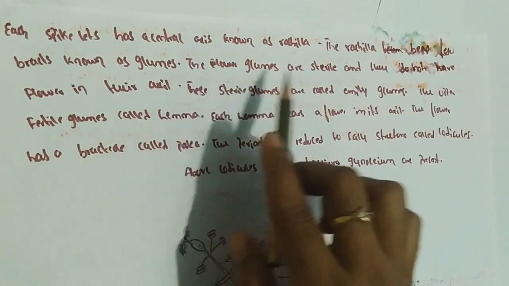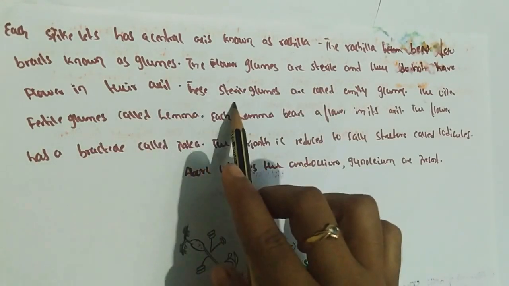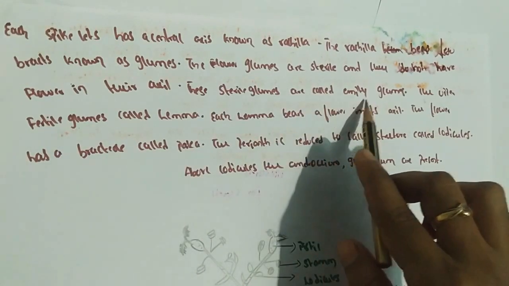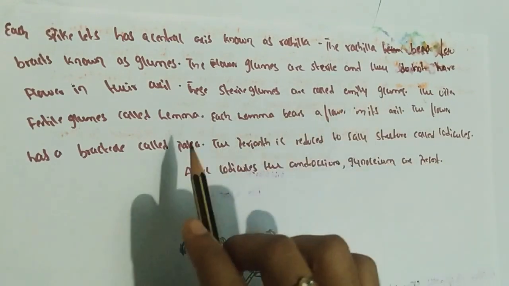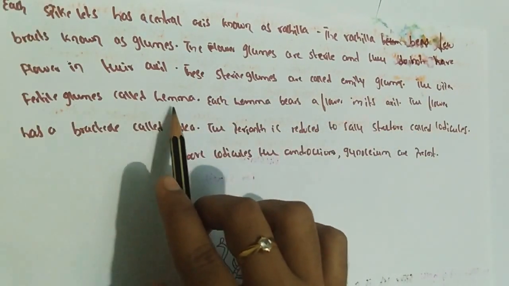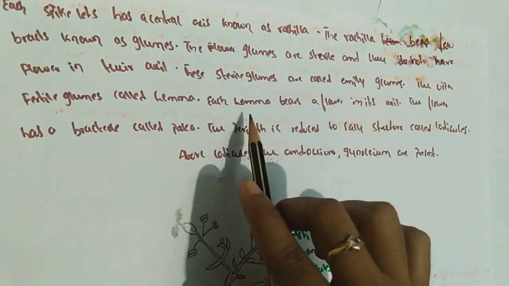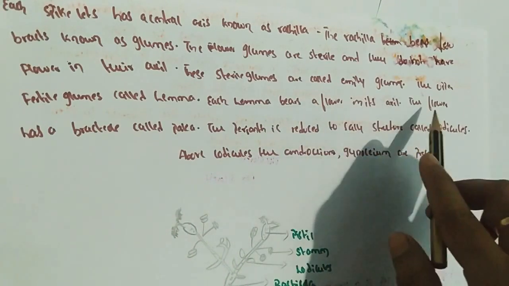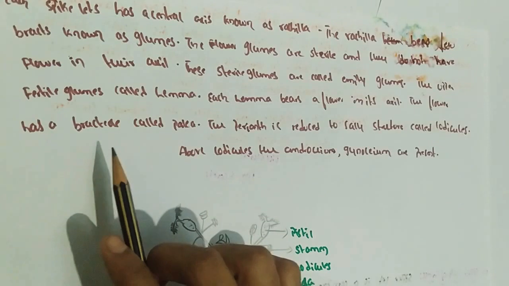The sterile glumes are called empty glumes because they do not have flowers in their axil. The upper fertile glumes are called lemma. Each lemma bears a flower in its axil. The flower has a bracteole called palea.